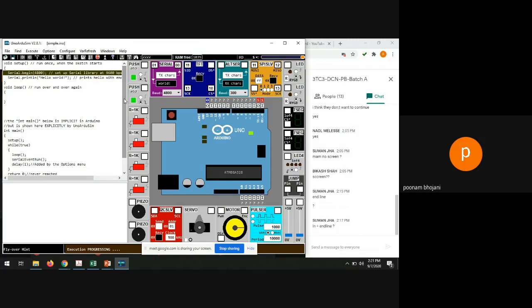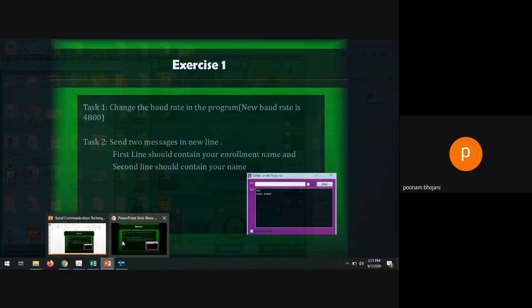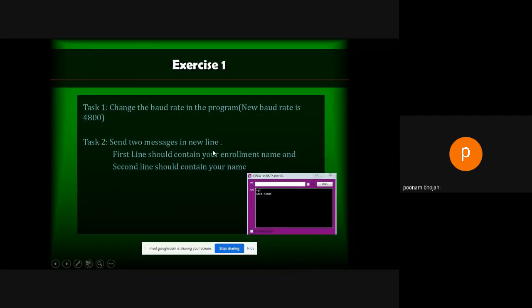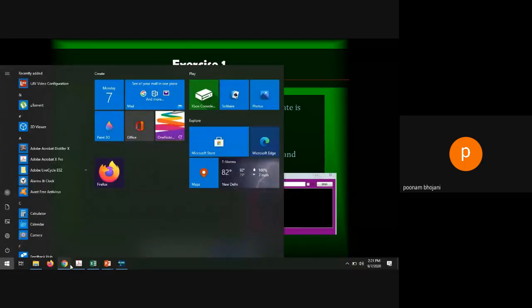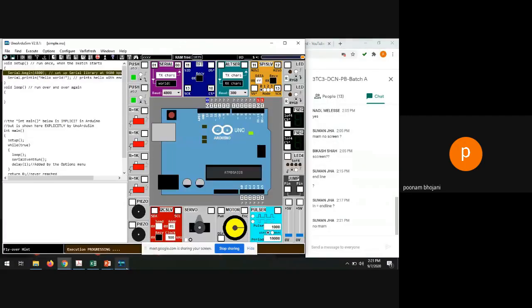Right now I have introduced only two lines of program for you: Serial.begin, Serial.println, and nothing else. Second task: you have to send two messages on new lines. The first line should contain your enrollment number and the second line should contain your name. So how will you do it? You have to print two things to the serial port. What change is required over here?